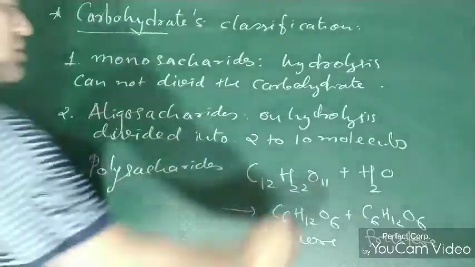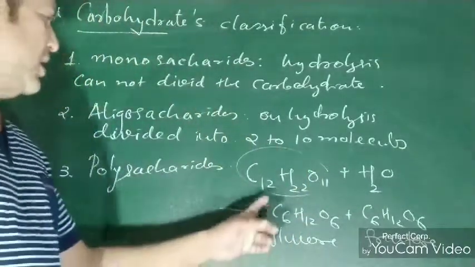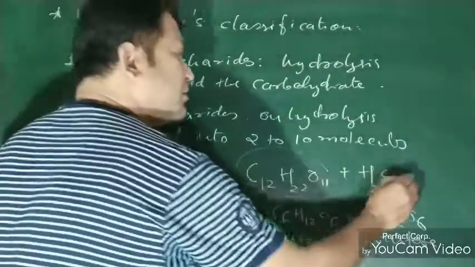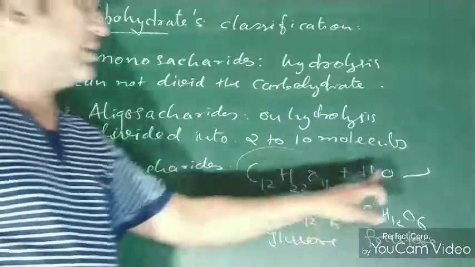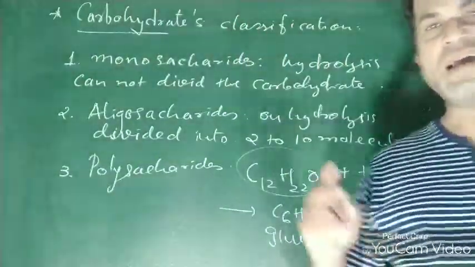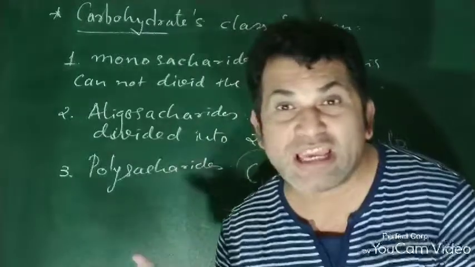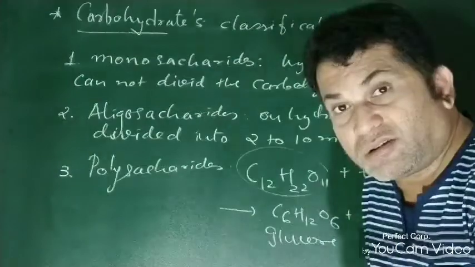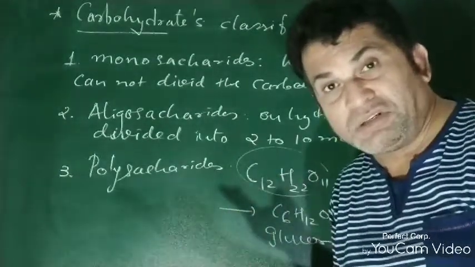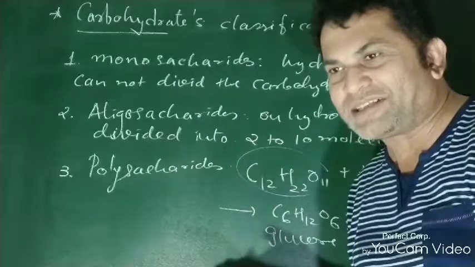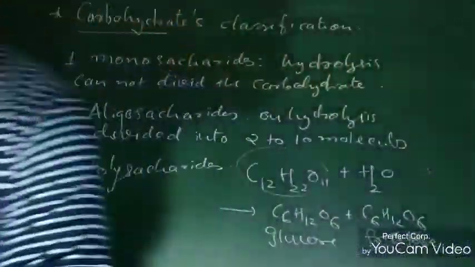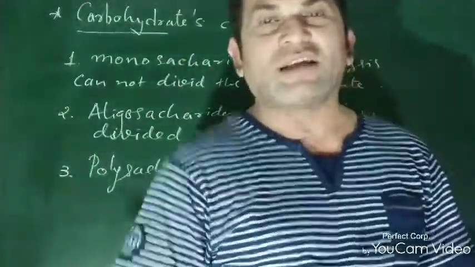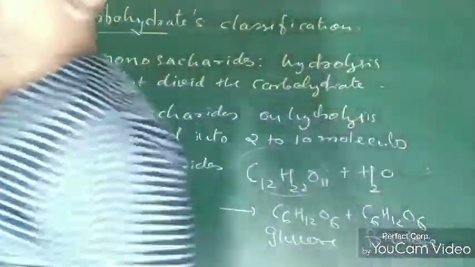So dear, this sucrose is divided into two parts on hydrolysis. Which two parts? Glucose and fructose. And that's why this is known as a disaccharide. Oligosaccharides, on division by hydrolysis, are also categorized. If it is divided into two parts, it is a disaccharide. If it is divided into three, it is known as a trisaccharide, and if into four, a tetrasaccharide. So up to 10 you can give names to them.